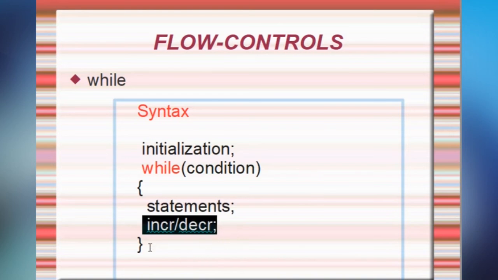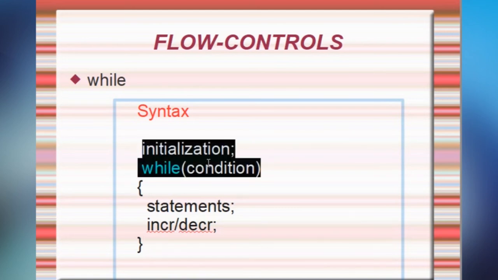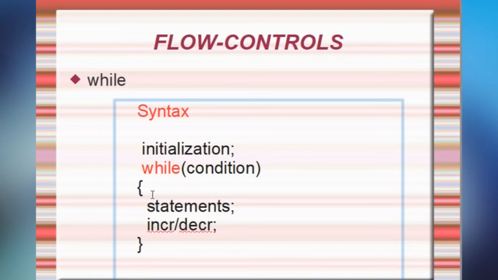It's the same as the for syntax, only a slight modification. Initialization, while of condition, next we write our statements. After the statements we write our increment or decrement, then the loop is closed. If this condition is true, then the statements will execute, then increment or decrement, and again it will go up. This while loop will execute until the condition fails. So we will see the same example through a while.